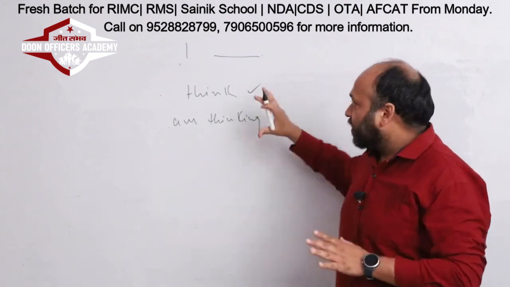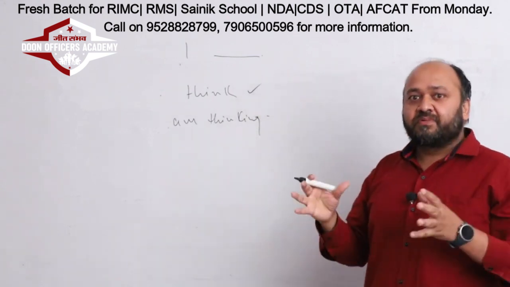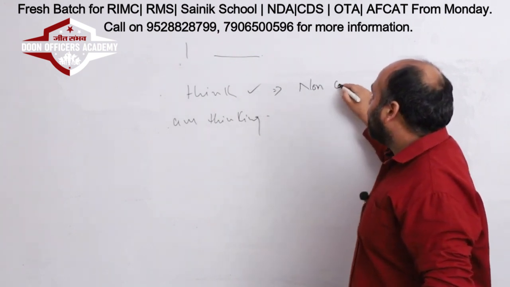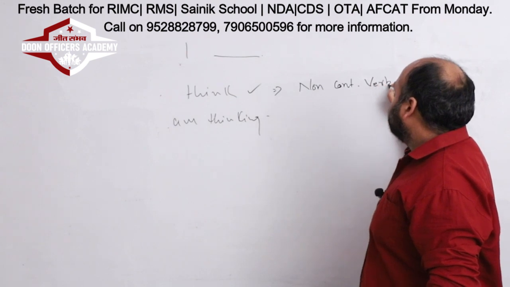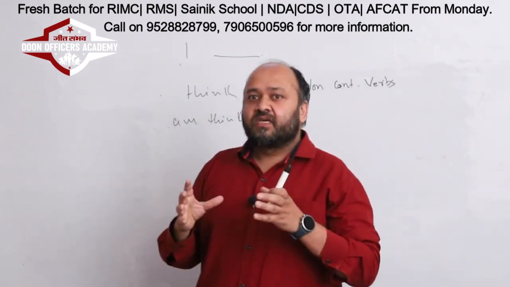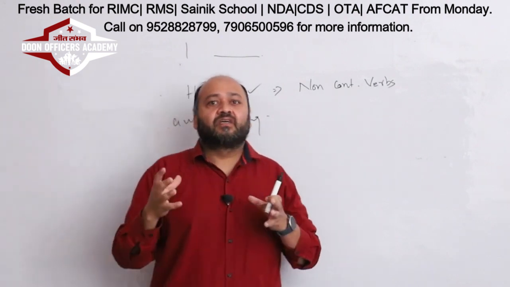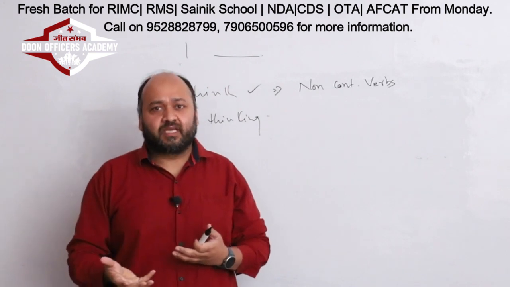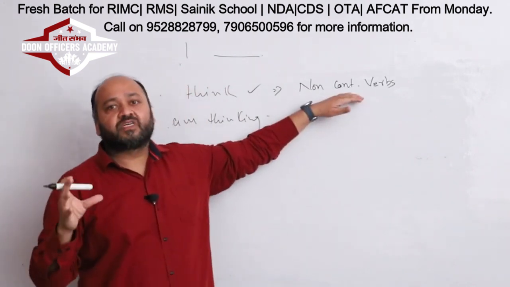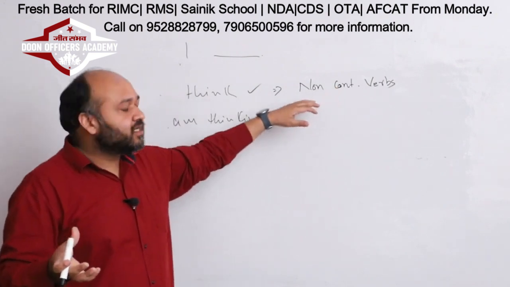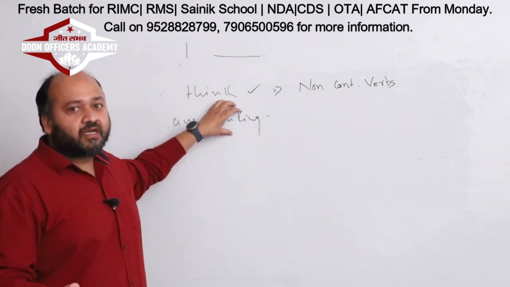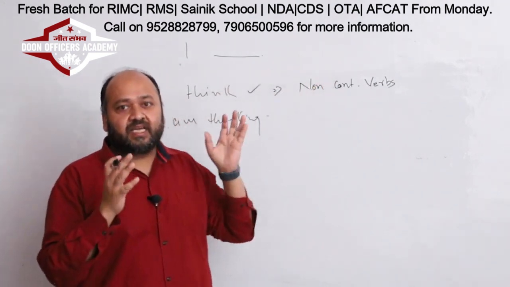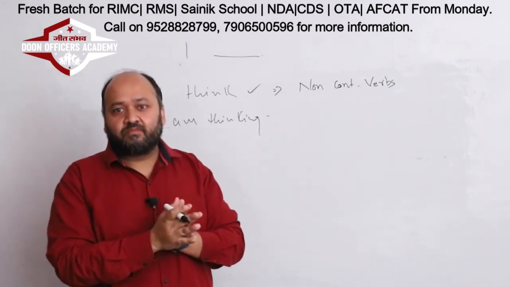Right? So why do we write think here even though the work is happening right now, why do we still use think? Because this comes under the category of non-continuous verbs. Non-continuous verbs is a list of verbs in which we do not use ing, because if we use ing or we don't use ing, they almost mean the same thing. Right? So there are certain verbs which are called non-continuous verbs. In non-continuous verbs, if we use ing, then normally our sentence becomes wrong. Right? So again we've done this in detail, and you'll get the link for non-continuous verbs in the I button.